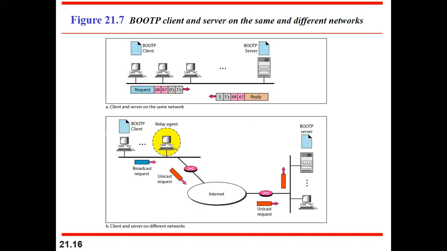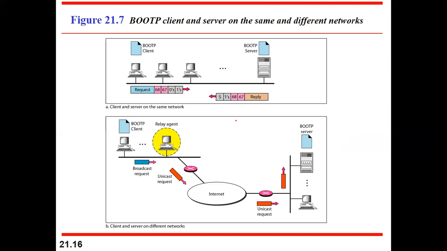And you can see that as we do not know the IP address, at that time we are putting all the zeros, and the ones are indicating it is a broadcast message. So you can see that this message gets broadcasted. When it is broadcasted, your BootP server is going to get that message, and after getting that message, it will reply with the IP address. So this is the first scenario.